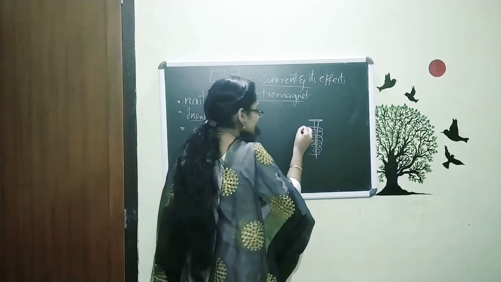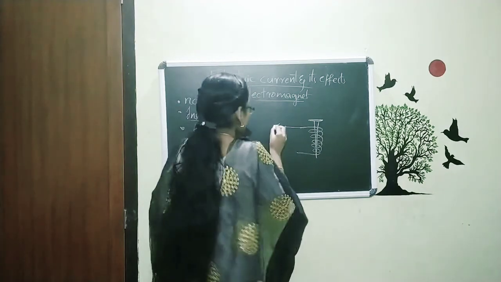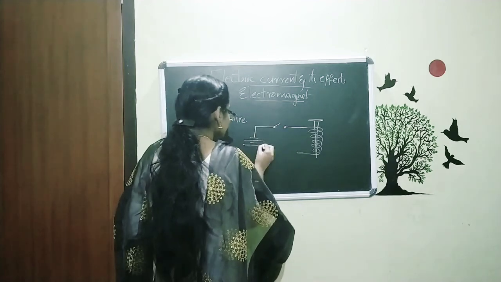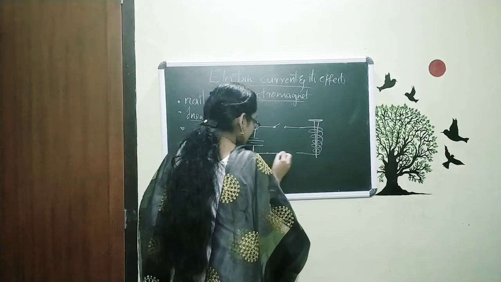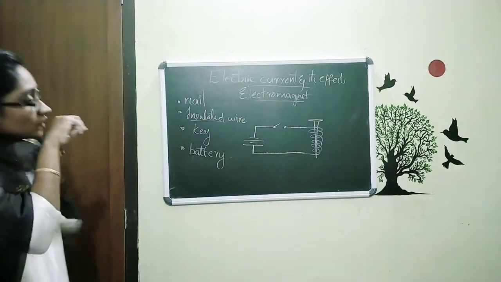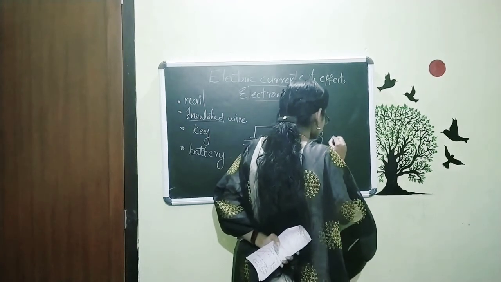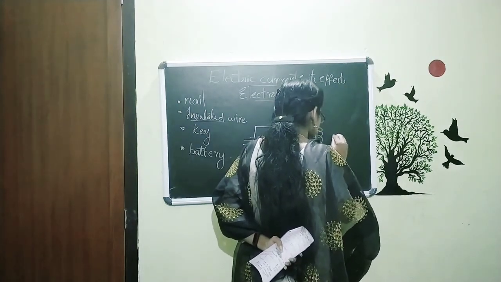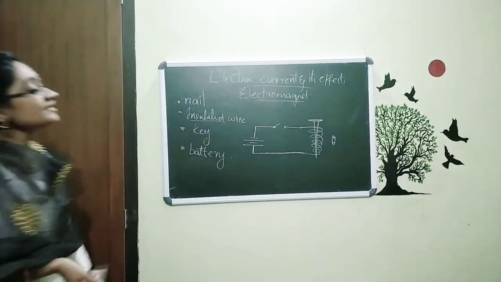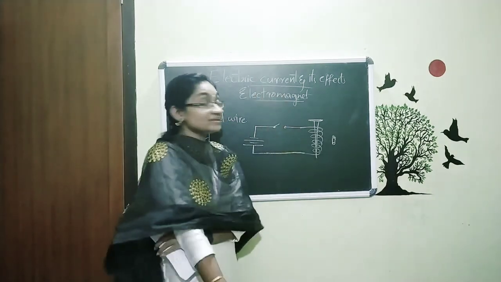Now I am connecting the key here. Now it is open. And then connecting our battery and completing the circuit. Simple diagram. Now I am taking a safety pin. Observe, you want to remember, the key is open.